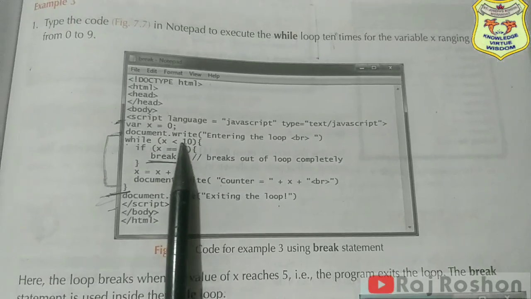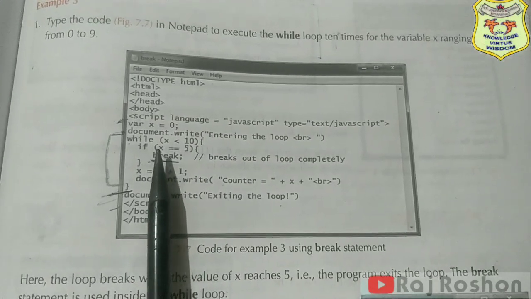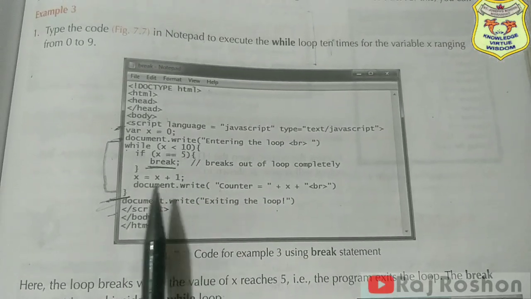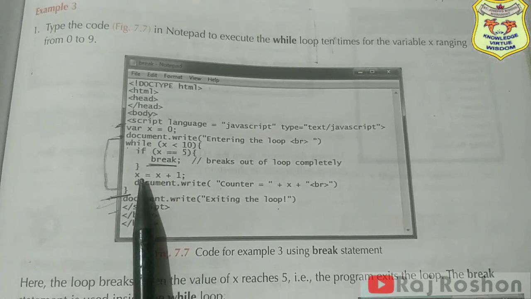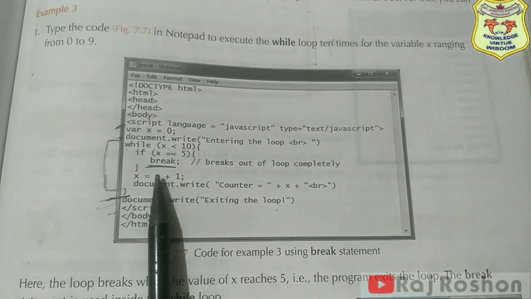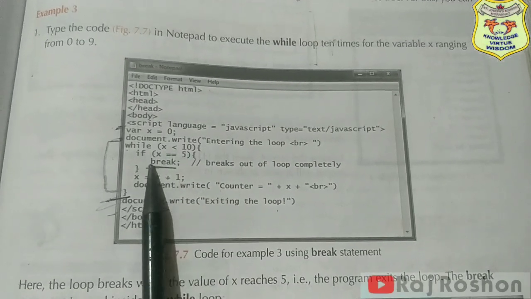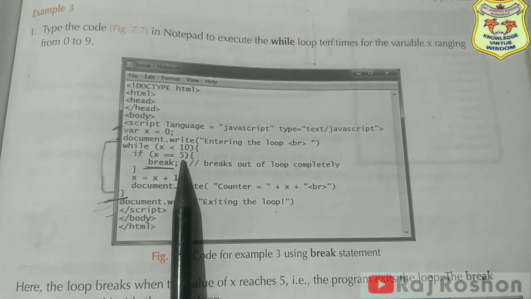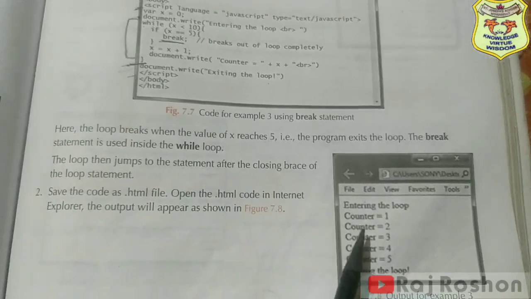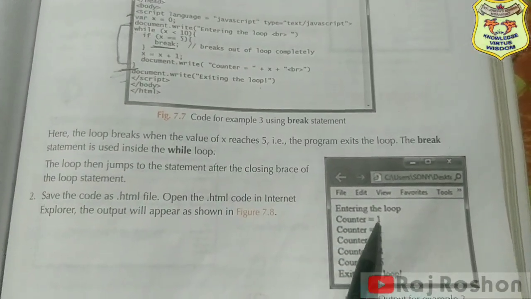So what are they telling? If x is equal 5, you have to break, and here x is equal to x plus 1, means x will be incremented by 1 and it will break when it reaches 5. Okay, so if you see in the output, counter 1 2 3,